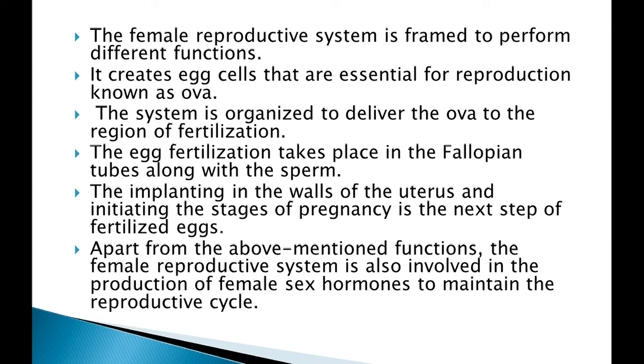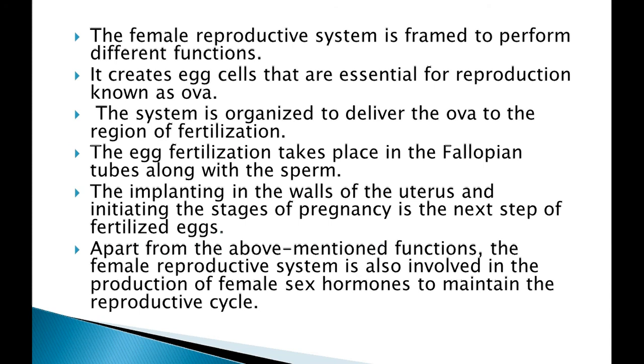First, what are the functions being performed by the female reproductive system? First, it creates egg cells that are essential for reproduction, known as ova. Now here in the female reproductive system, egg cells are produced. It is similar to sperms which are produced in males. So sperms are produced in males and the egg cells, that is the ova, are produced in females.